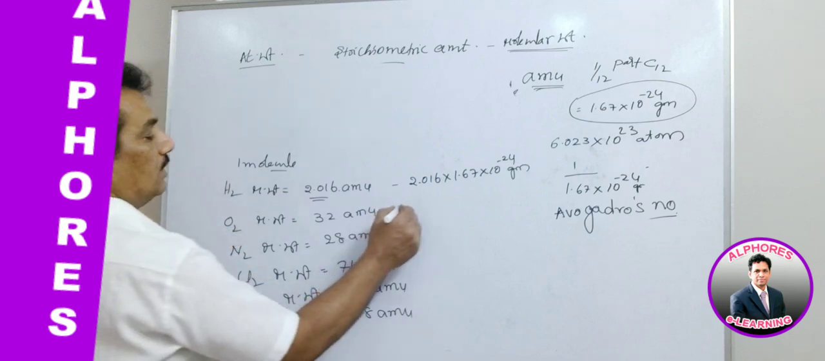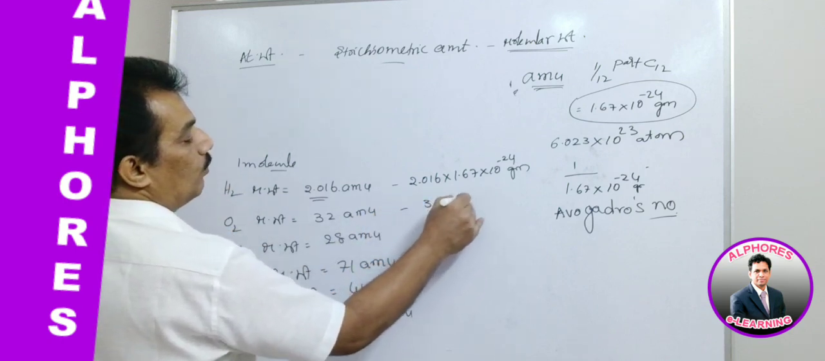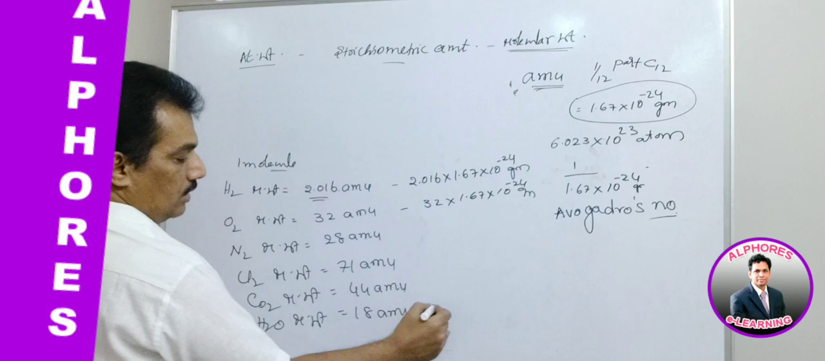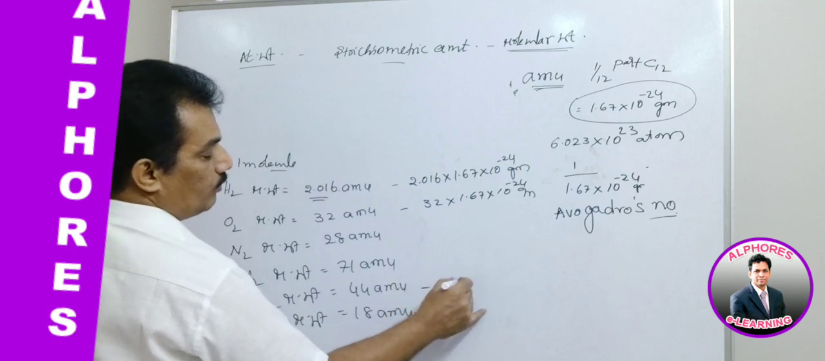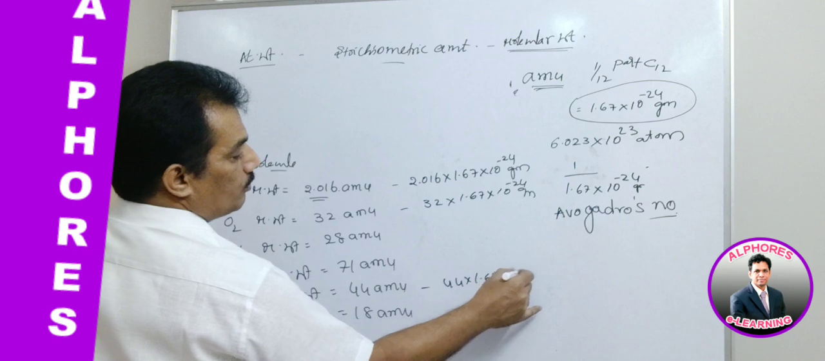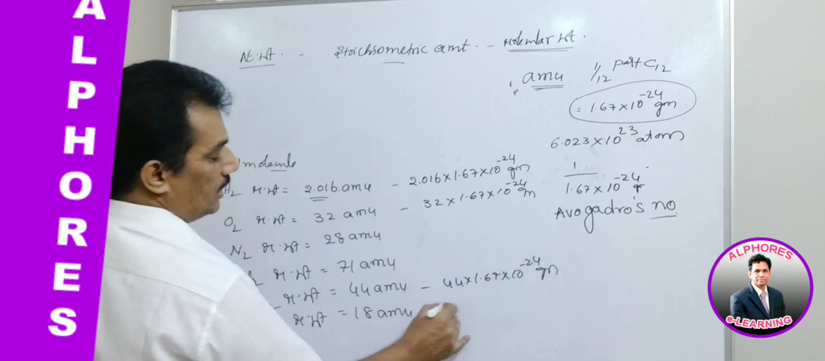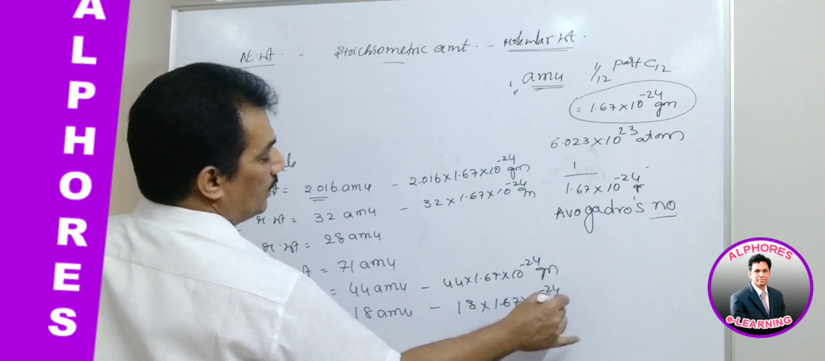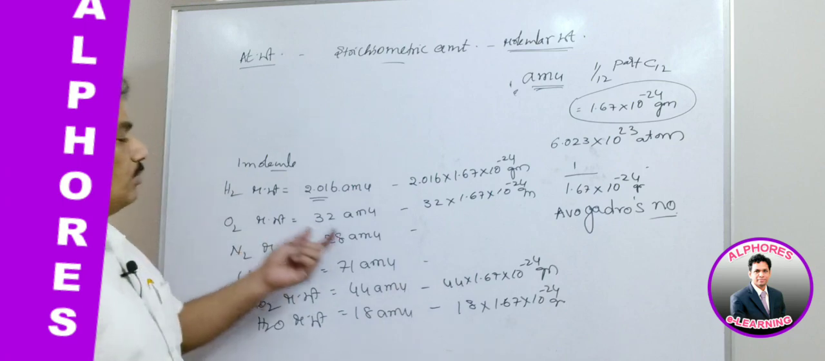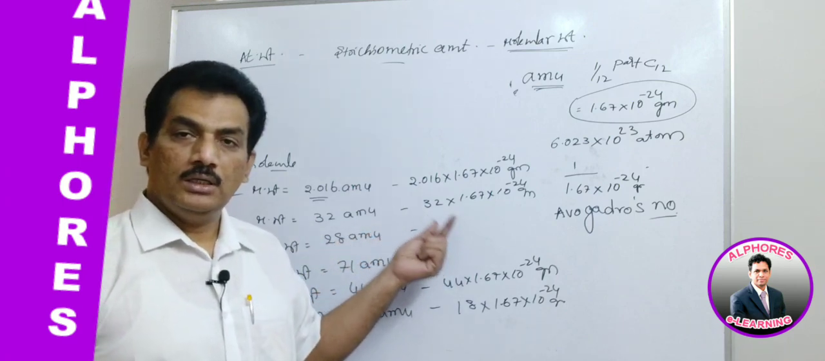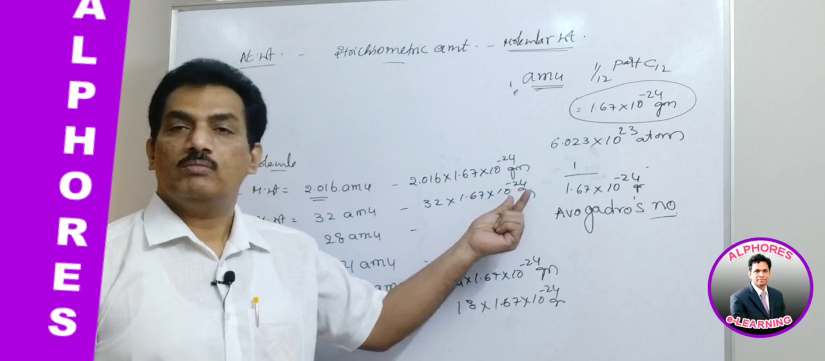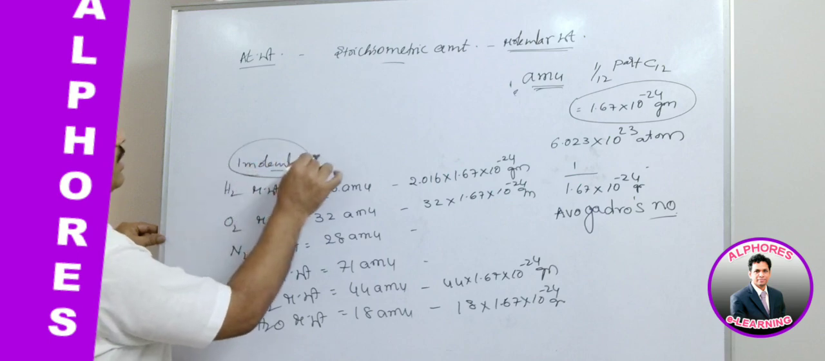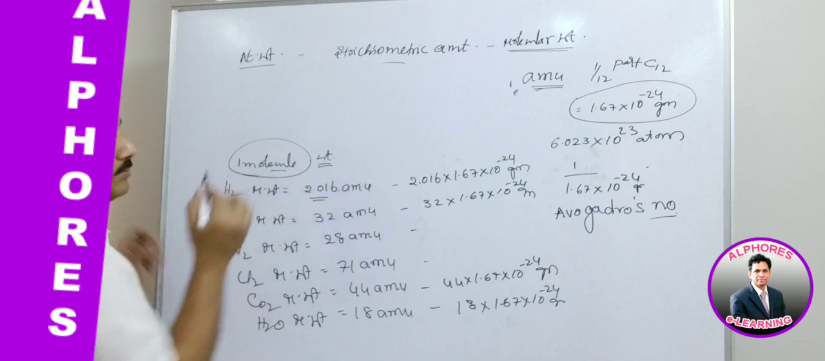In case of oxygen, simply it is 32 into 1.67 into 10 to the power of minus 24 grams, and so on. For CO2, it is 44 into 1.67 into 10 to the power of minus 24 grams, and here also 18 into 1.67 into 10 to the power of minus 24 grams. Like that, for all these, the molecular weight in AMU into 1.67 into 10 to the power of minus 24 will give one molecule weight. You remember, it is one molecule weight.